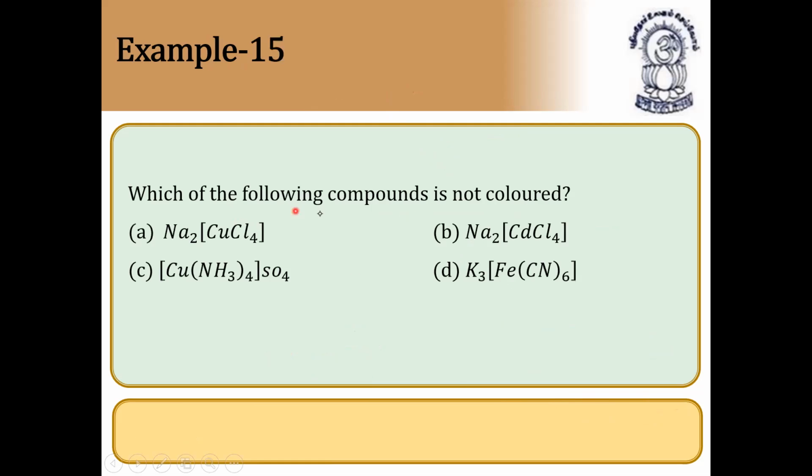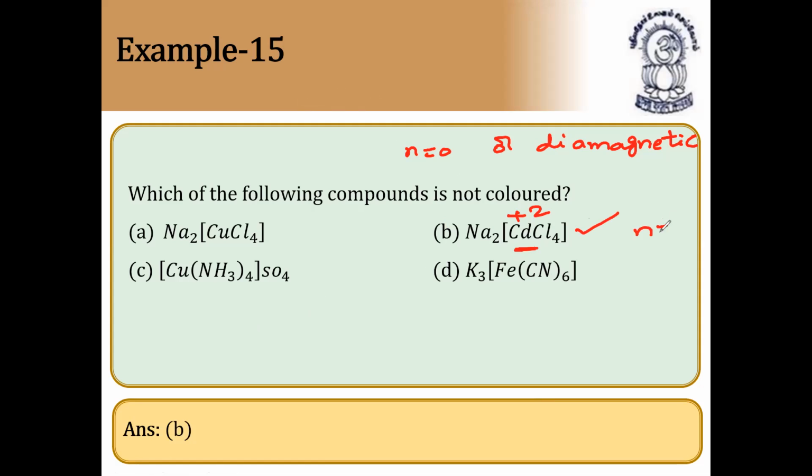Which of the following is not colored? So it should be diamagnetic in nature. First thing, it should be n is equal to 0, it should be diamagnetic in nature. Then only they are colorless. So we have to identify this. So answer is B, because in this cadmium is in plus 2 state. As I told you already, cadmium in plus 2 is colorless because it is diamagnetic.